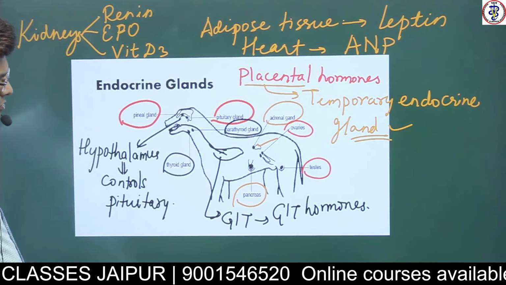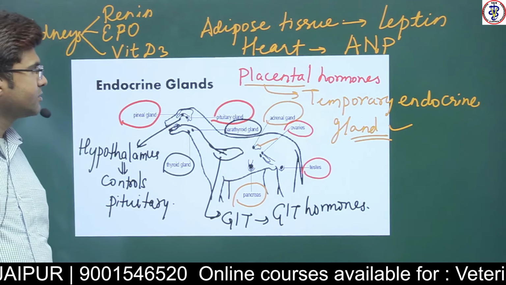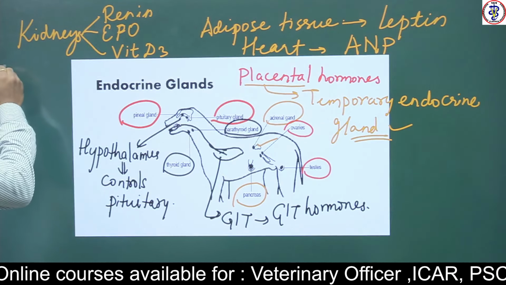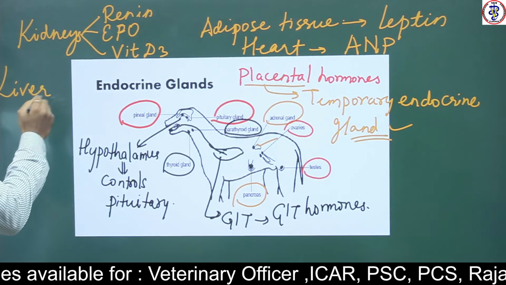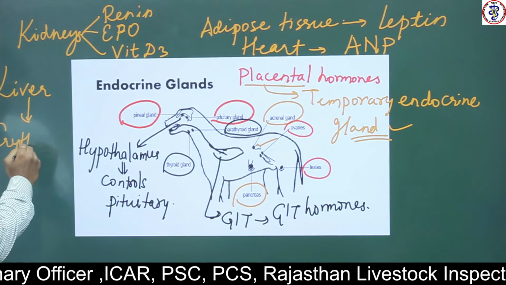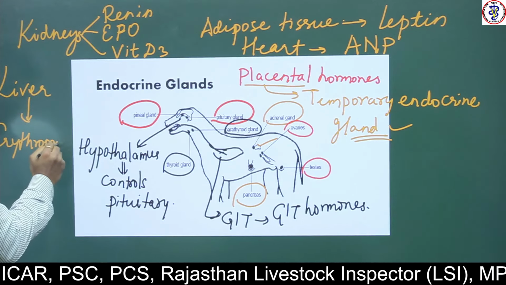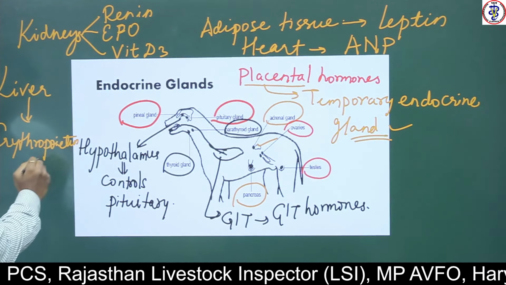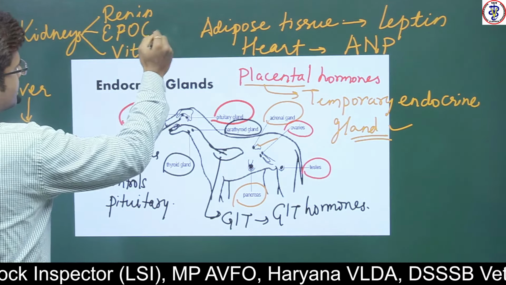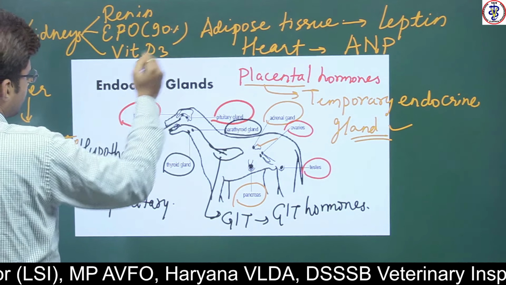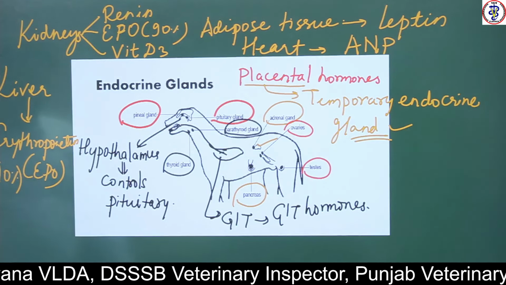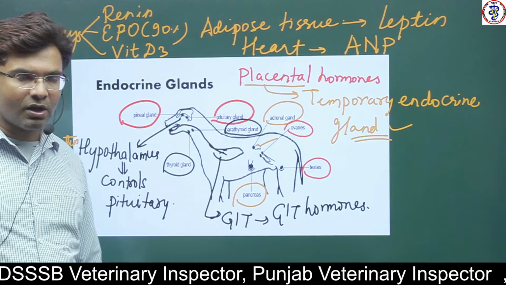Even the liver secretes some amount of erythropoietin, in short form called EPO. About 90% of erythropoietin comes from the kidneys and 10% comes from the liver. So they are the major endocrine glands of our body.